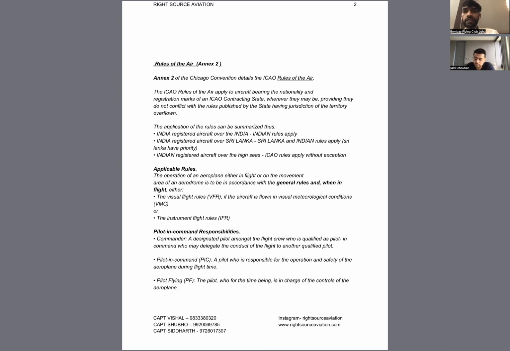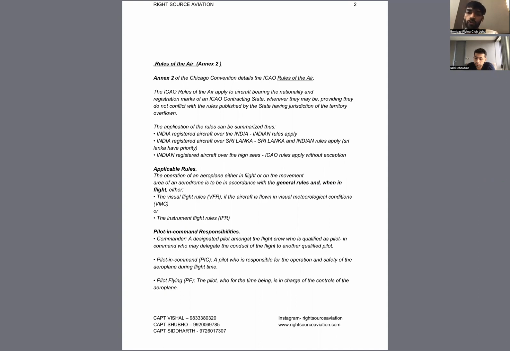Now, in the rules of the air were the basic rules that you are supposed to follow when you fly. So what are the basic rules, and who is supposed to follow these rules? And who made these rules? ICAO made them, right? That is, the International Civil Aviation Organization has made all these rules. So, basic rules.